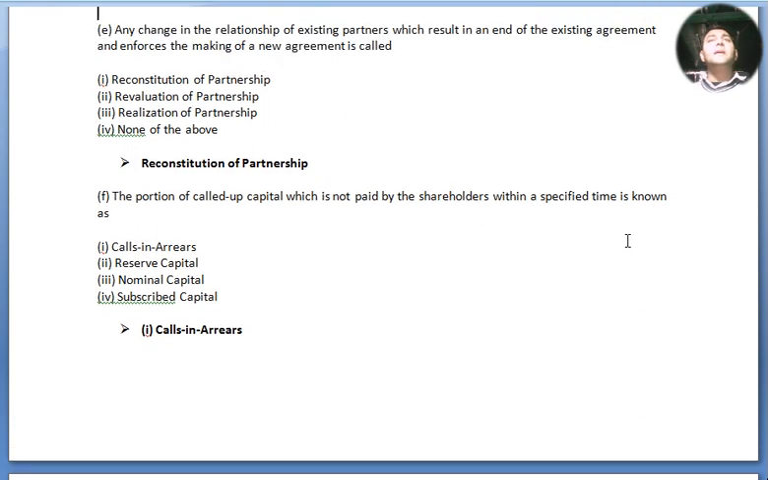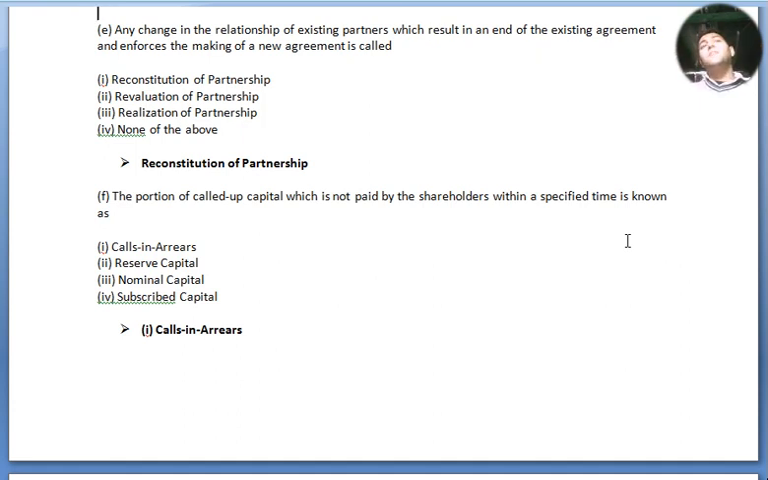Now let's move to our next question. Question number E. Any change in the relationship of existing partners which results in an end of the existing agreement and enforces the making of a new agreement is called: option number 1, reconstitution of partnership; option number 2, revaluation of partnership; option number 3, realization of partnership; and option number 4, none of the above. And the answer is reconstitution of partnership.